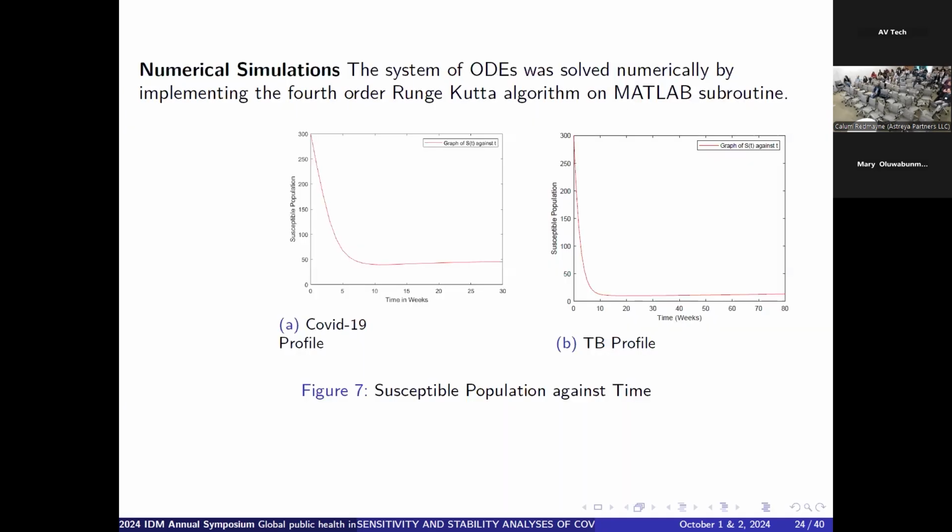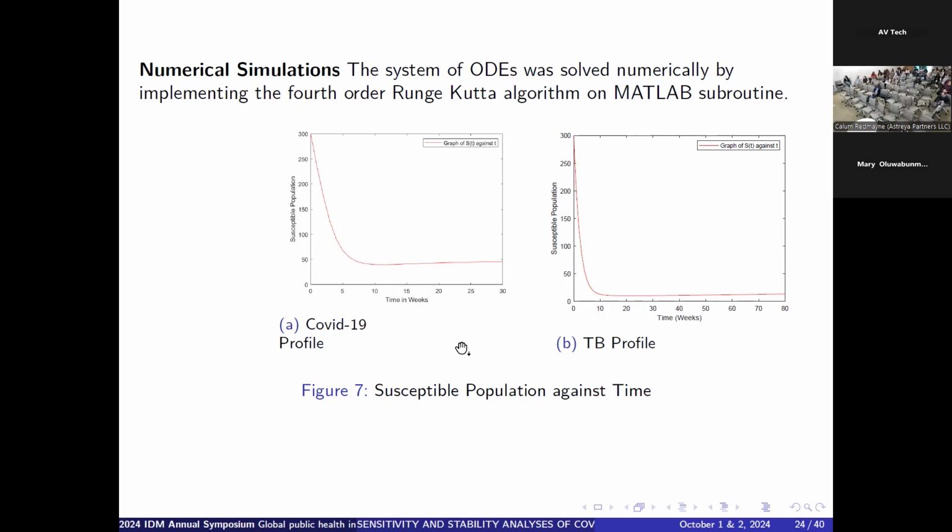So we perform numerical simulations of the model just to be able to get results of our model and the different compartments in the model. We implemented the fourth order Runge-Kutta algorithm in a MATLAB subroutine, and we have the following graphs. The time might not permit me to show all the graphs. So this graph is the susceptible population against time. We can see the decline in the susceptible population for the COVID profile and also for the TB profile. This is a consequence of the fact that there is vaccination.